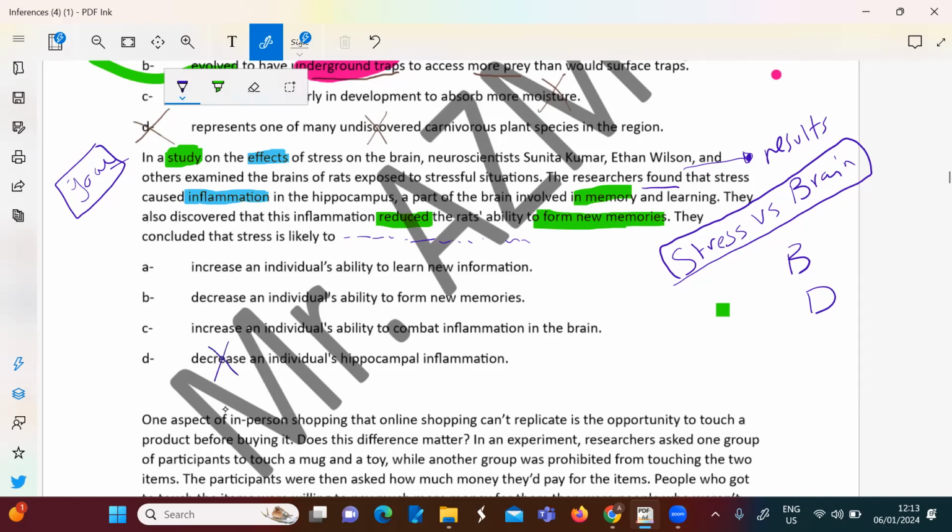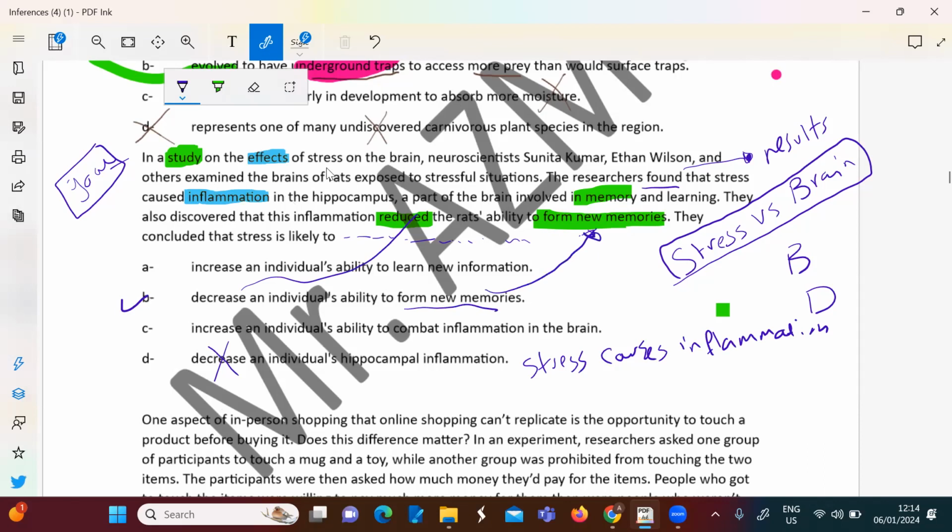Yes, it doesn't decrease stress, it causes inflammation. So it's opposite to the text, but it decreases. So decreases the ability equals what? Reduced the ability to form memories. What is new memories? New memories.